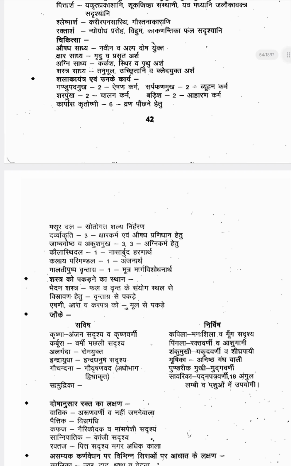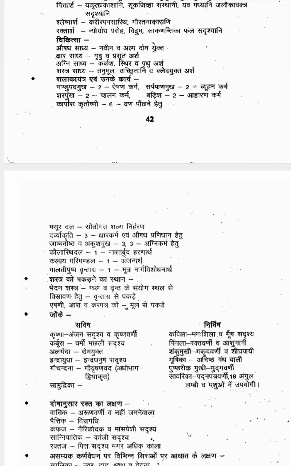Next one is Masura Dala. Masura Dala Agridi Yantra is used for Srotogata Shalya Nirharana. Darvya Agridi Yantra, 3 types are there, used for Kshara Karma and Aushada Pranidhana. For Kshara Karma you can use it, and for dusting the Aushadas you can use Darvya Agridi Yantra.